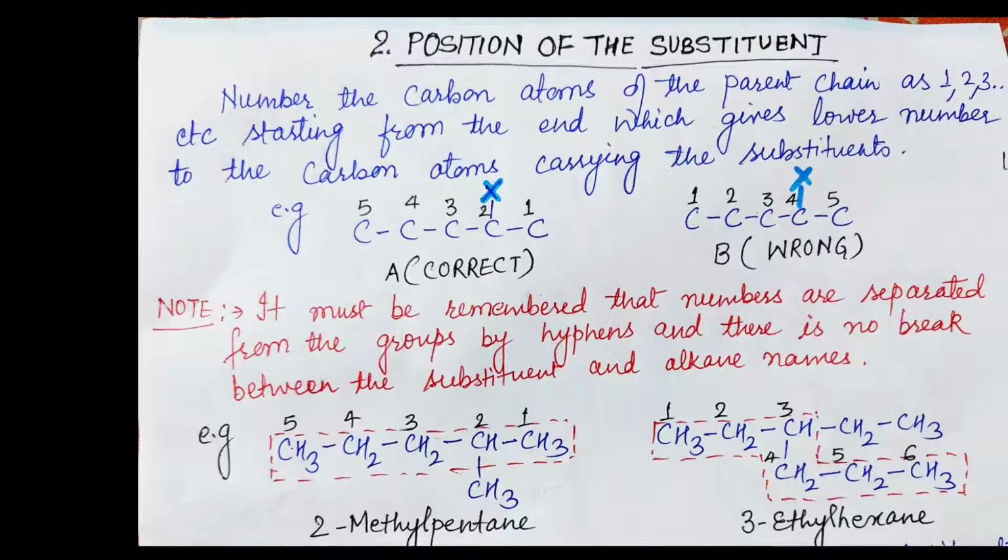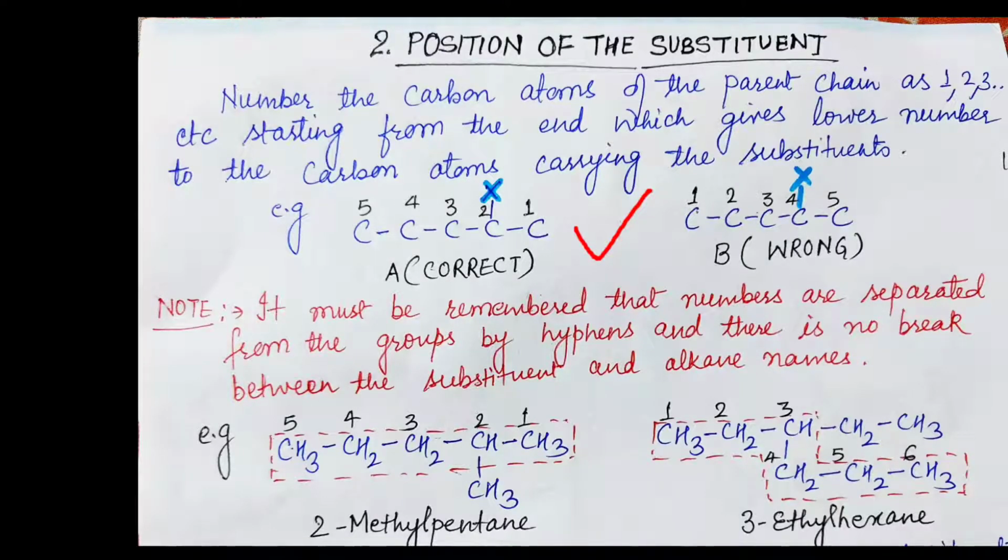Number the carbon atoms of the parent chain, starting from the end which gives the lower number to the carbon atoms carrying the substituent. In the following example, when 5 carbon atoms are there, we will do the numbering from where the X or the substituent is attached. Here in this figure, the first structure is correct while the second one is wrong.